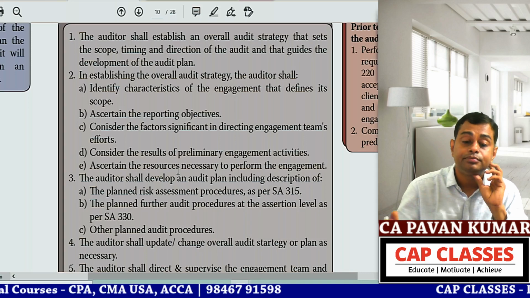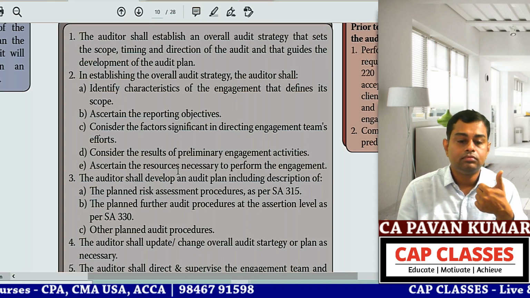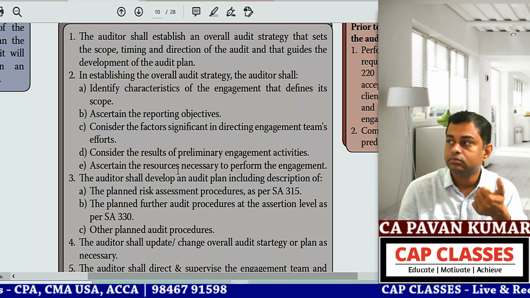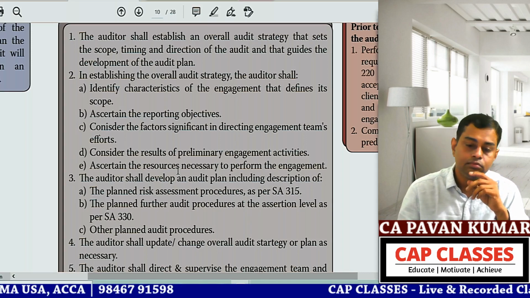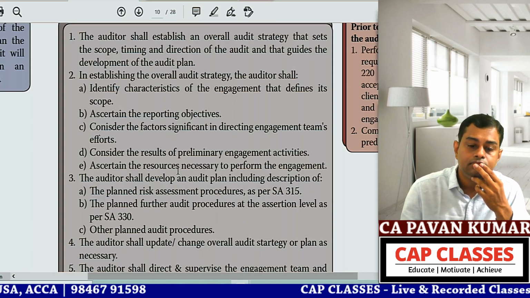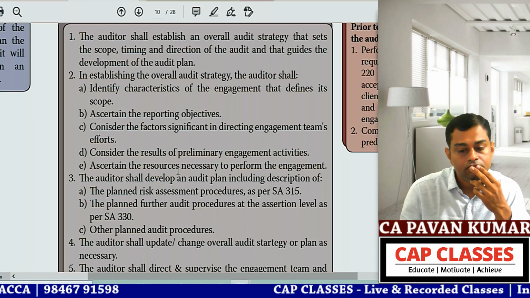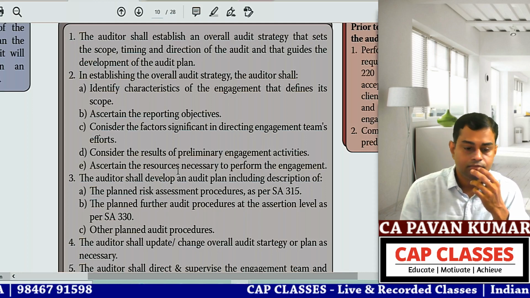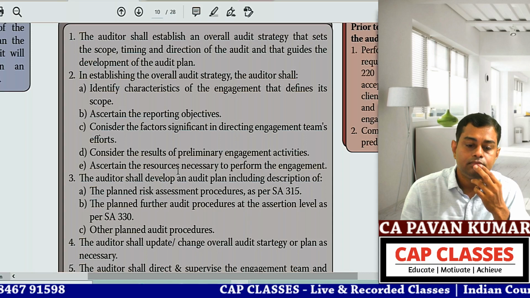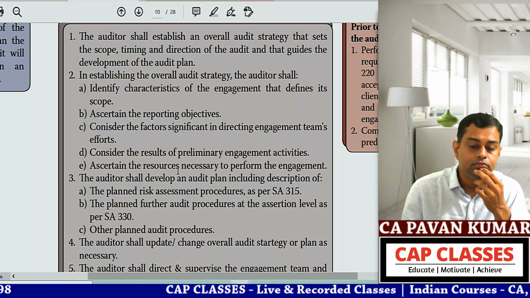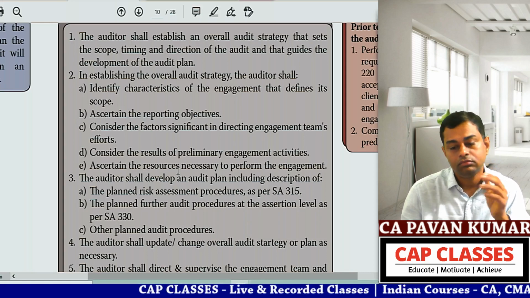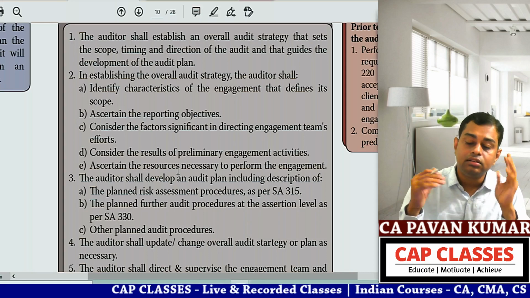A. Identify characteristics of the engagement that define its scope. B. Ascertain the reporting objectives. C. Consider the factors significant in directing engagement team's efforts. D. Consider the results of preliminary engagement activities. E. Ascertain the resources necessary to perform the engagement. Correct. This is what we have discussed.